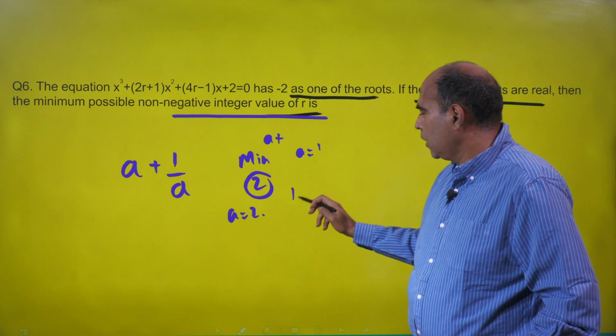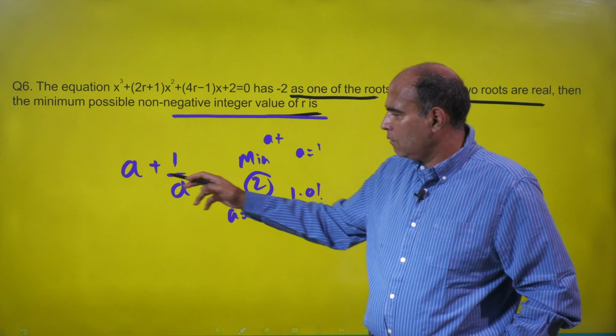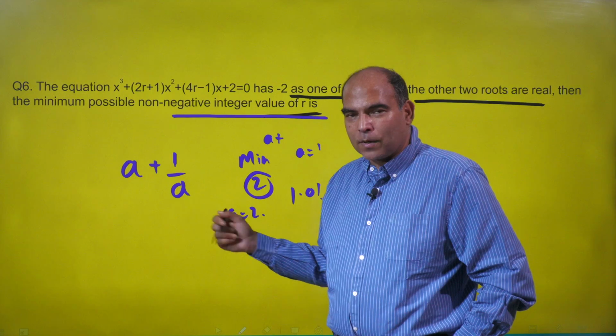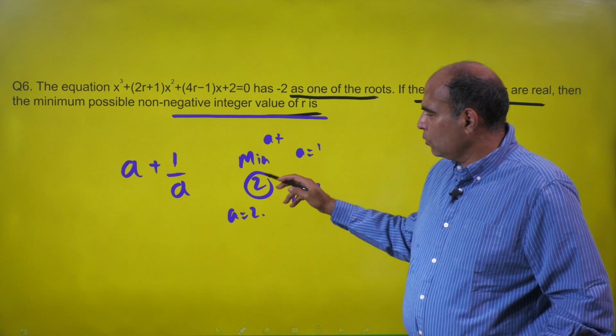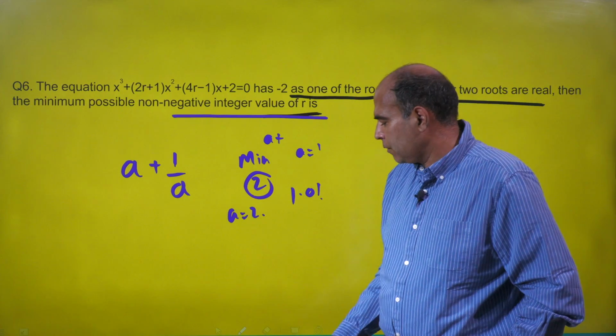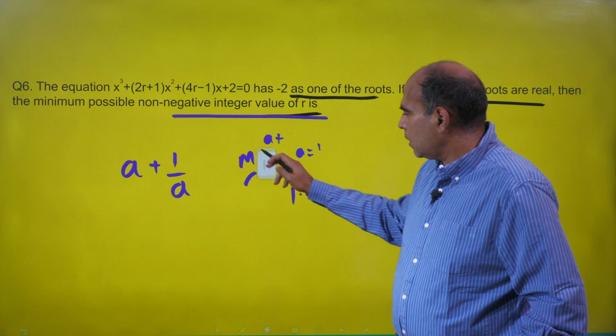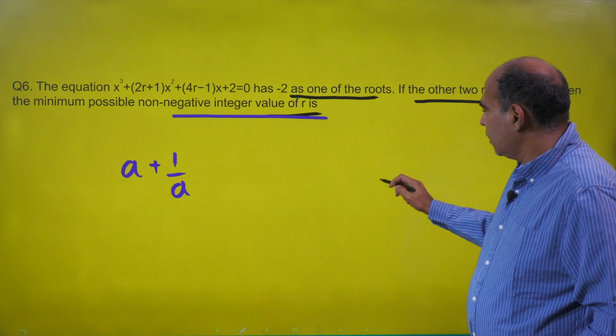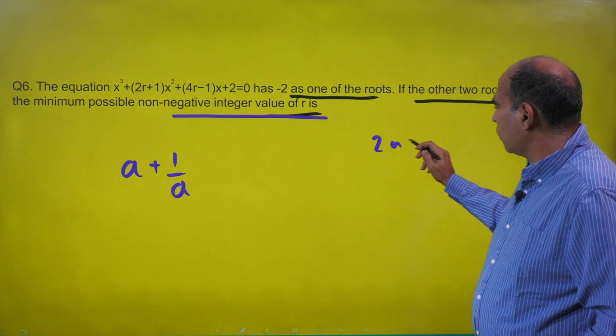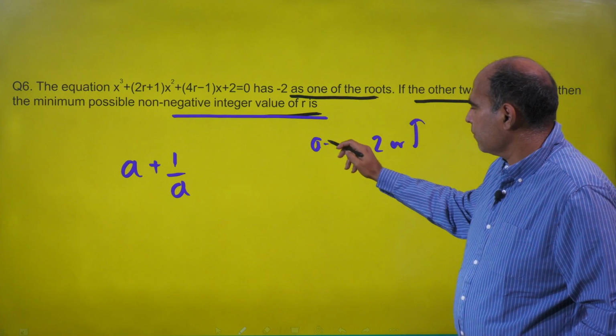If you go to A as 1.01, you will see 1.01 plus 1 by 1.01, you will see that the net value is just a little bit above 2. So 2 is the minimum value of this expression when A is positive. And likewise, A plus 1 by A has to be 2 or more than 2 if A is positive.